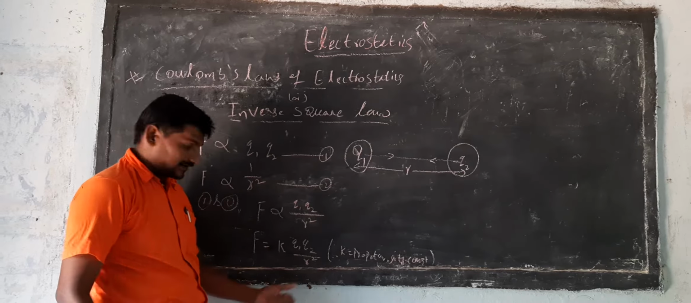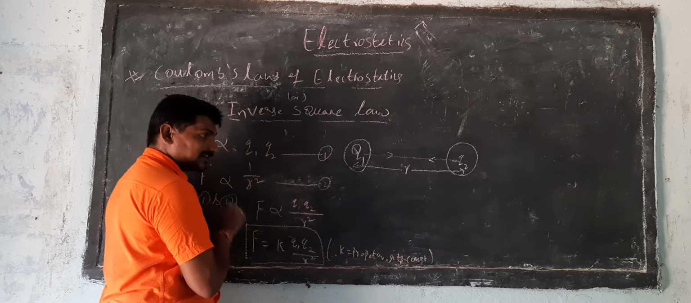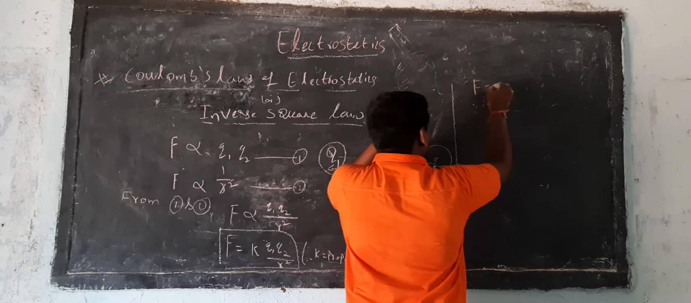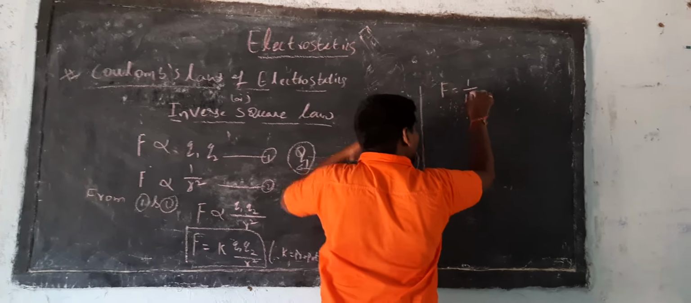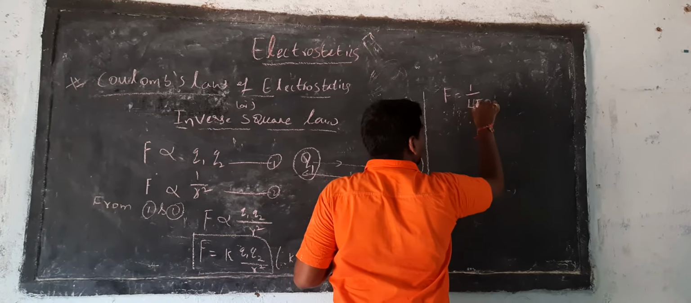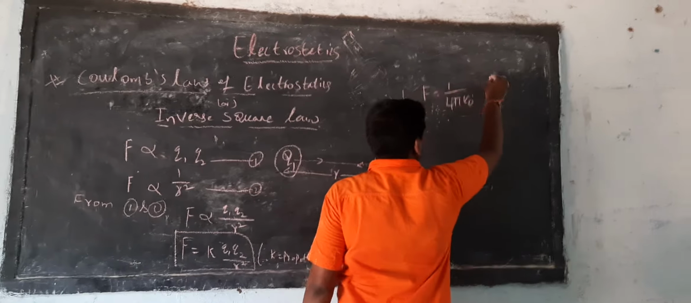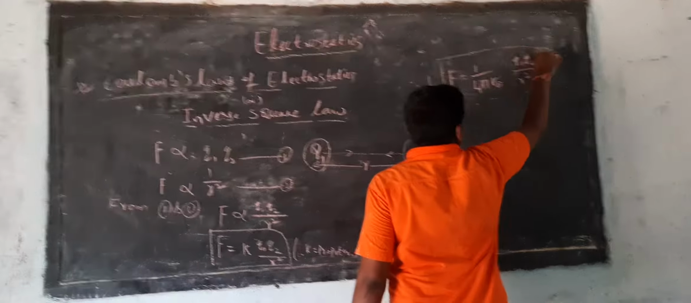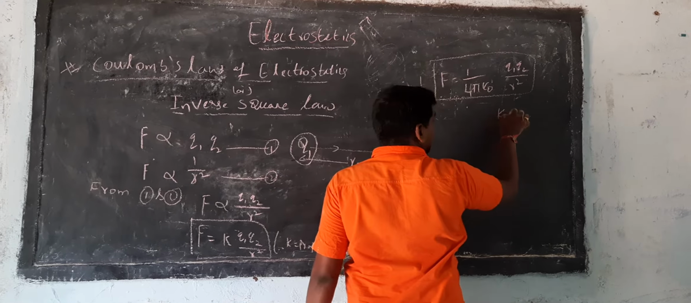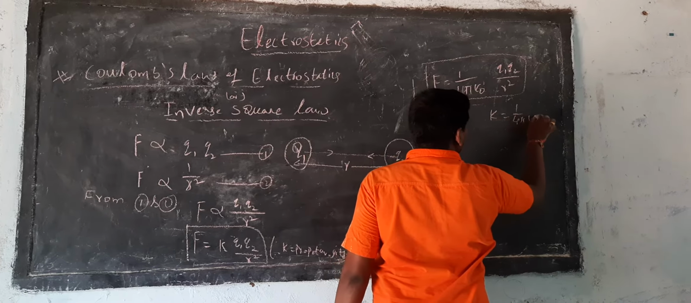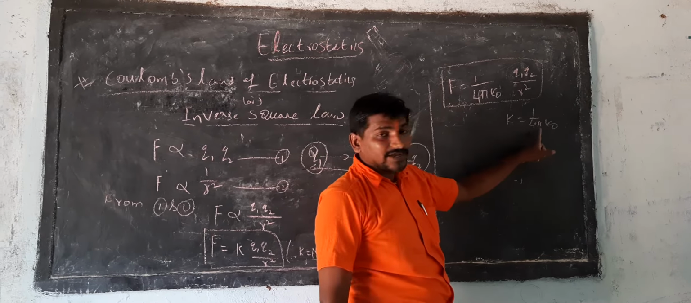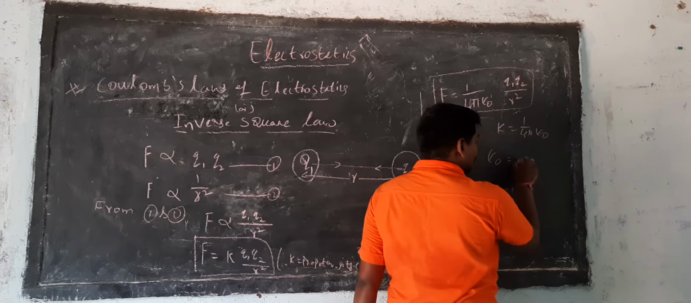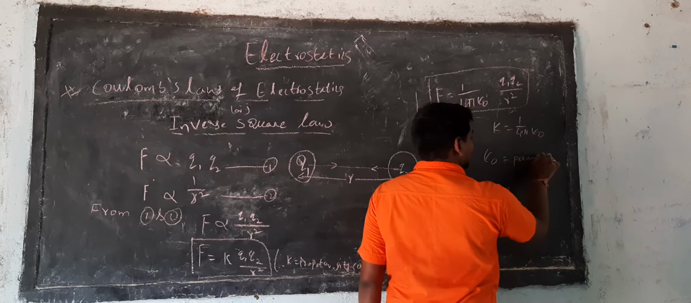And what is K here? K can be written as F equal to 1 by 4 pi epsilon naught into Q1 Q2 by R square. This is nothing but K equal to 1 by 4 pi epsilon naught. From this, 4 pi is a constant, and epsilon naught indicates the permittivity of free space.